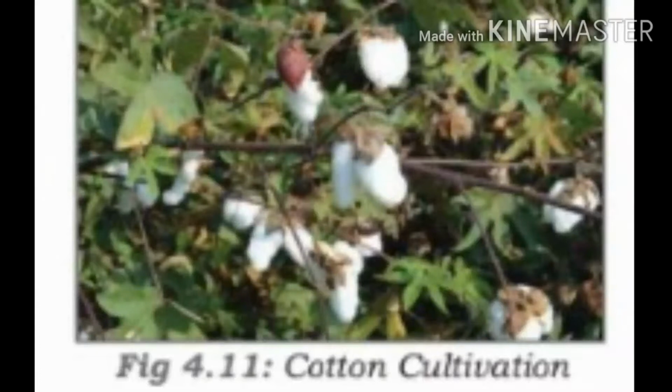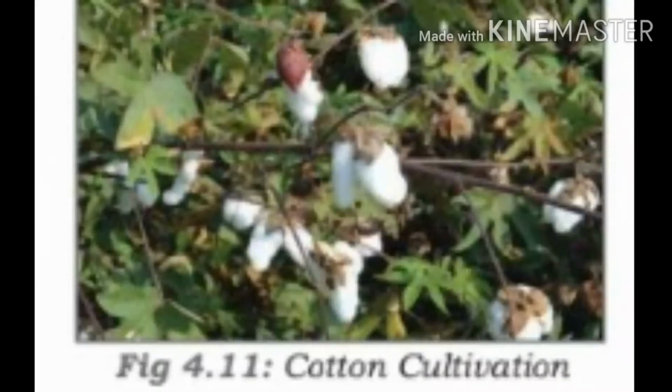Then major producers of the world. China, USA, India, Pakistan, Brazil and Egypt are the major cotton producing countries in the world. India is the second largest producer of cotton throughout the world, I am telling you children. Then the major producers in India, the leading producing states: Punjab, Haryana, Gujarat, Maharashtra, Rajasthan and Andhra Pradesh. Children, do you understand?